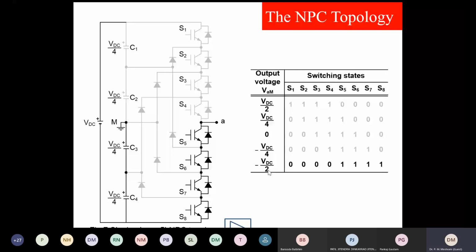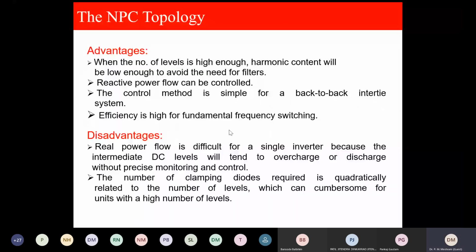Now, this is a very common topology being used in industry, whether it is drives, FACTS devices, or switching supplies. So what are the advantages? If the number of levels is high, harmonic content will be low. Reactive power flow can be controlled.